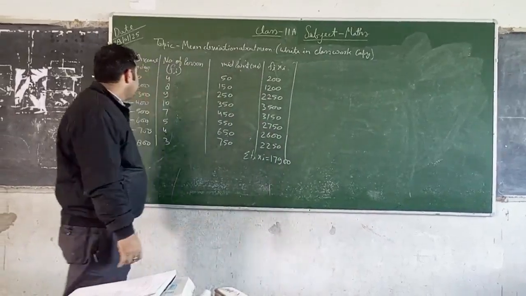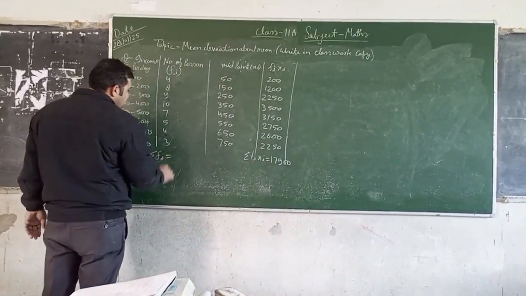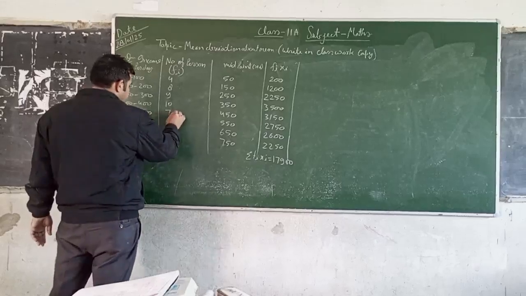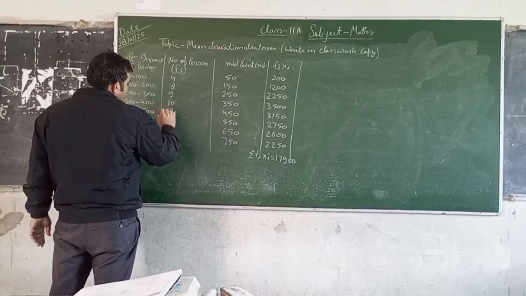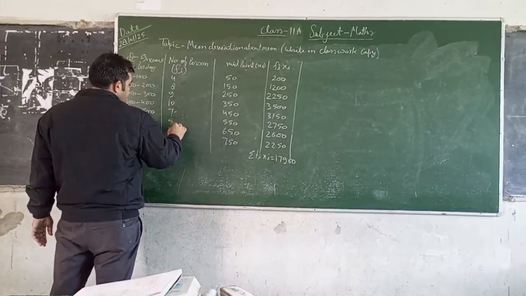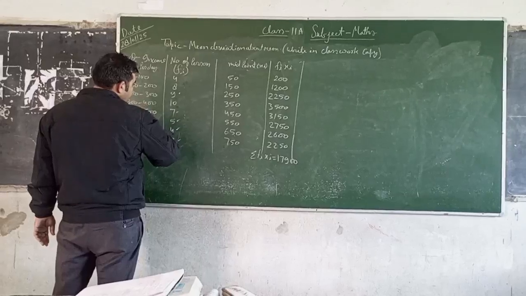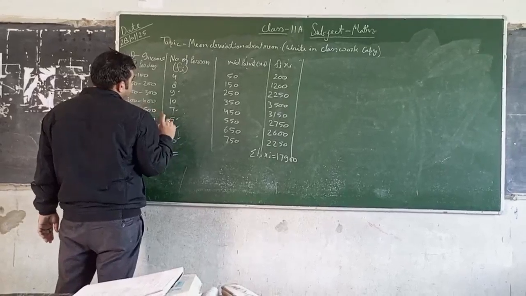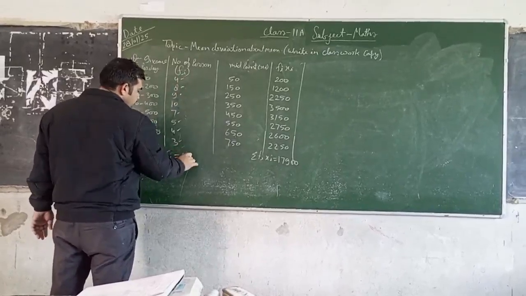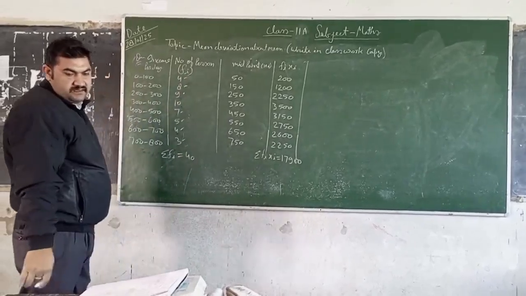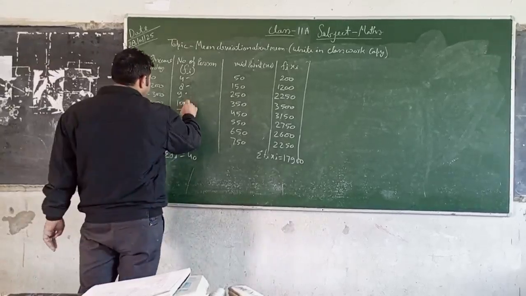And summation of fi is 40 and 10, that is 50.